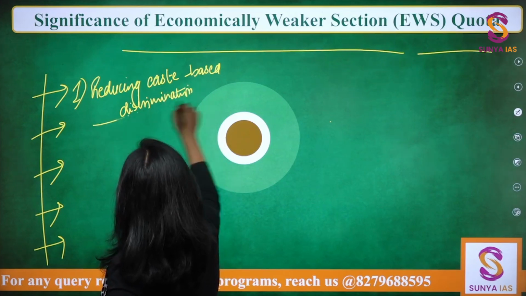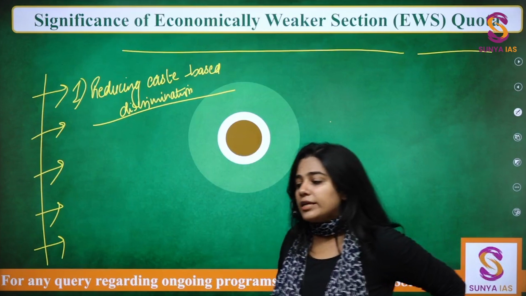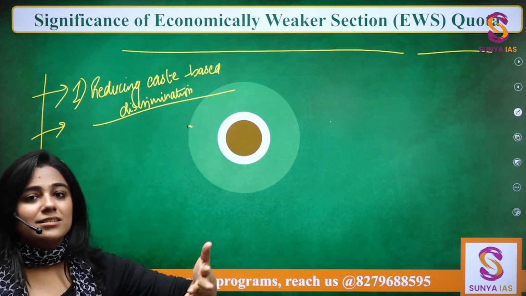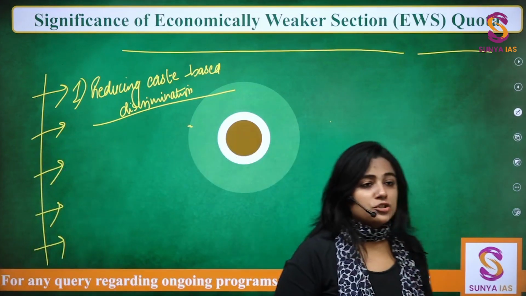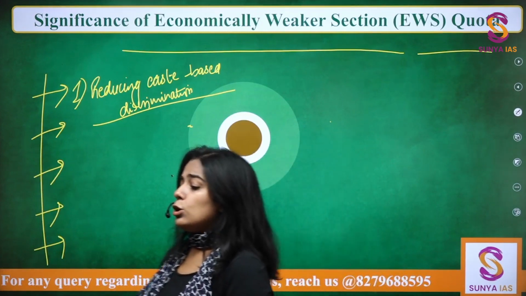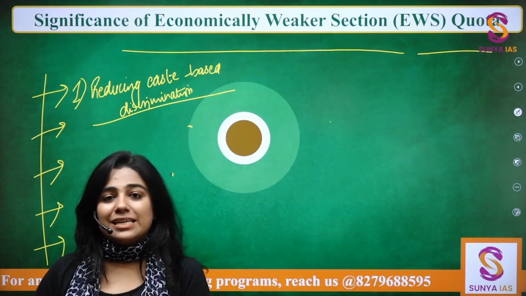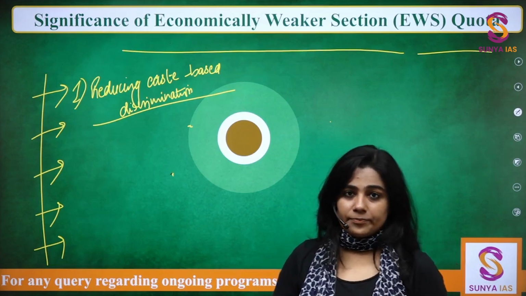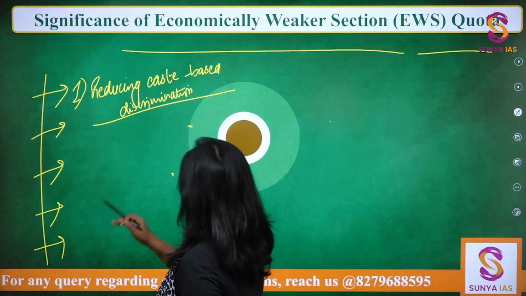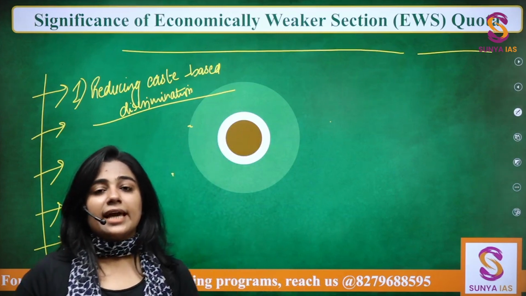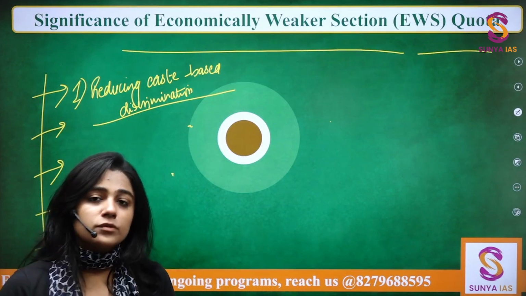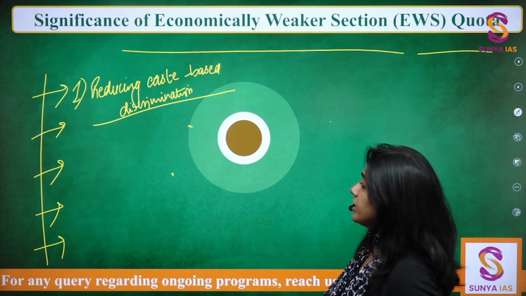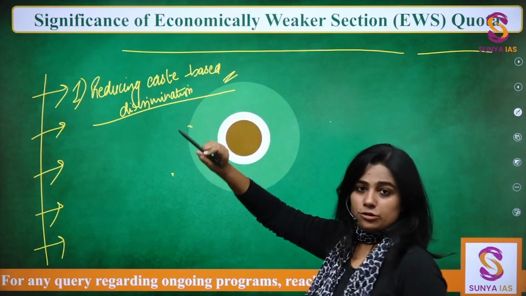Reducing caste based discrimination, because ultimately what happens is that within the caste reservation, even if the people who are getting caste based reservation are coming to these educational institutions or these jobs, they are facing a whole lobby of upper caste people who are seeing them just as people who are there because of the reservation and not because of their talent. So if you see the IITs, etc., the kind of suicides that happen, majority of the suicides are done by the people who are from so-called lower castes, right? So it will reduce caste-based discrimination. That is one.